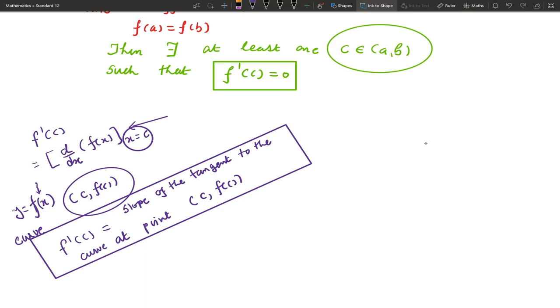So this is the interpretation of f prime c. Now f prime c equal to 0.